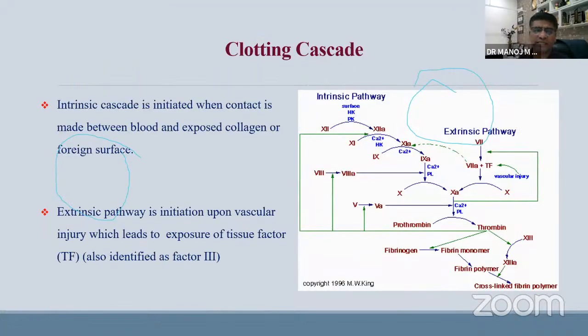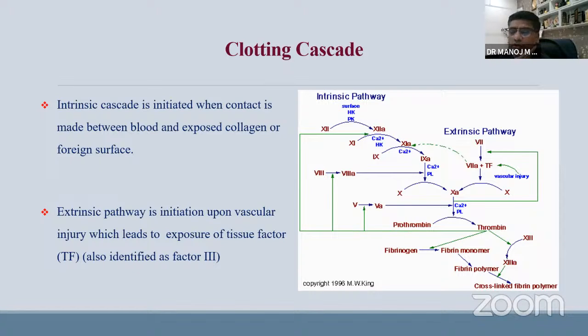This is the clotting cascade through which we go. The intrinsic cascade is where contact is made with the contact factor, collagen, and fibrin surface, and factor 12 starts to activate it. 12, 11, 9, and 9 further goes to 10.